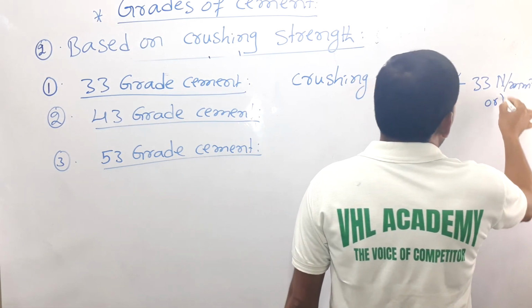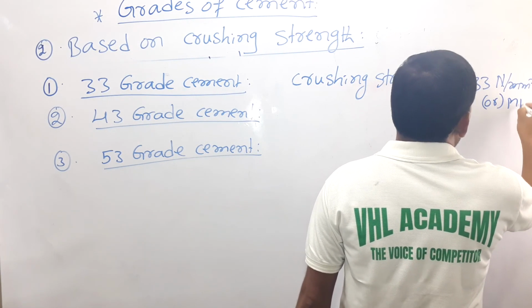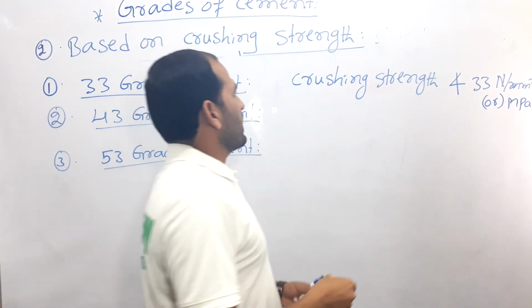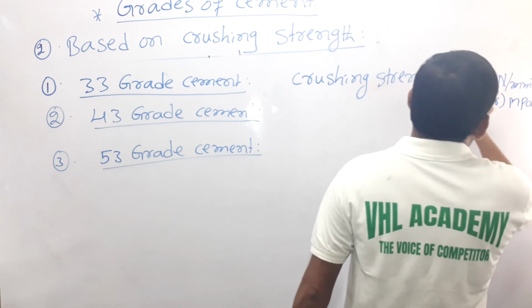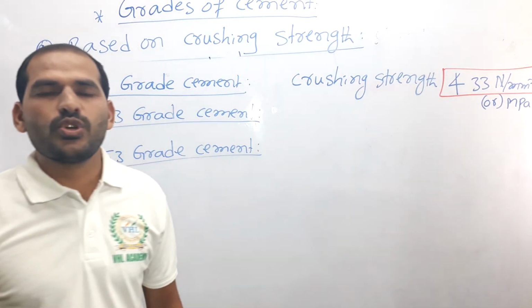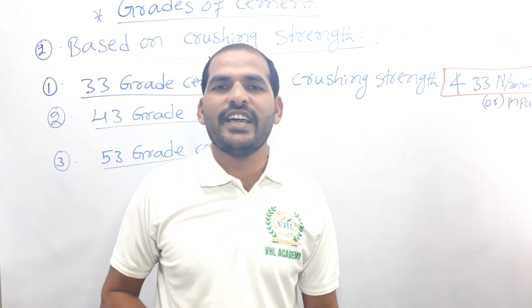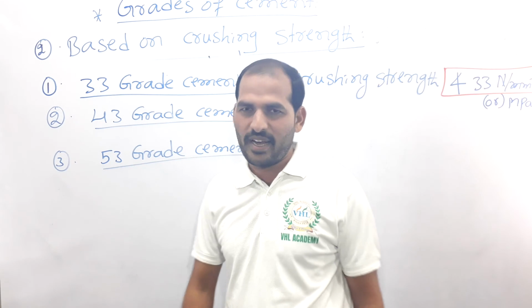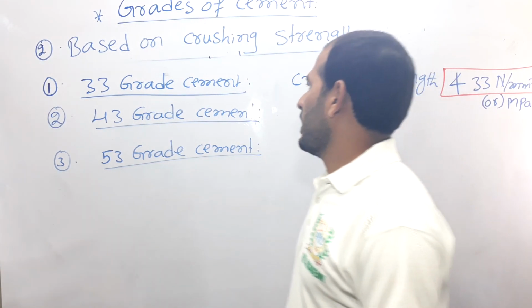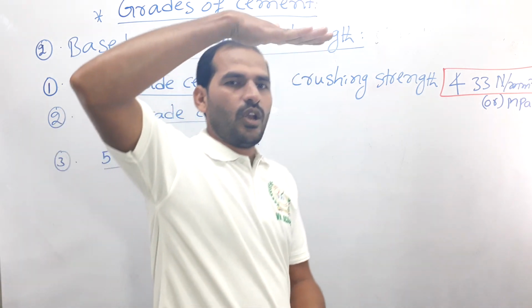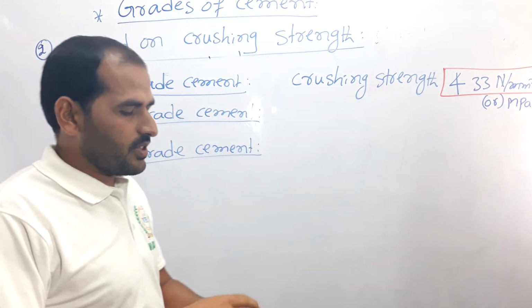It is also known as megapascal. The crushing strength of 33 grade cement should not be less than 33 Newton per mm square or megapascal. Alright, so for 43 grade cement, if you apply the load on the minimum 3 cubes,